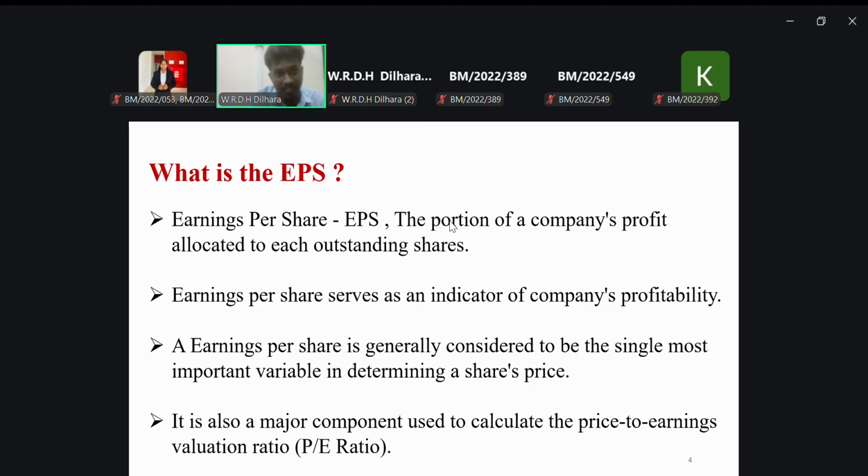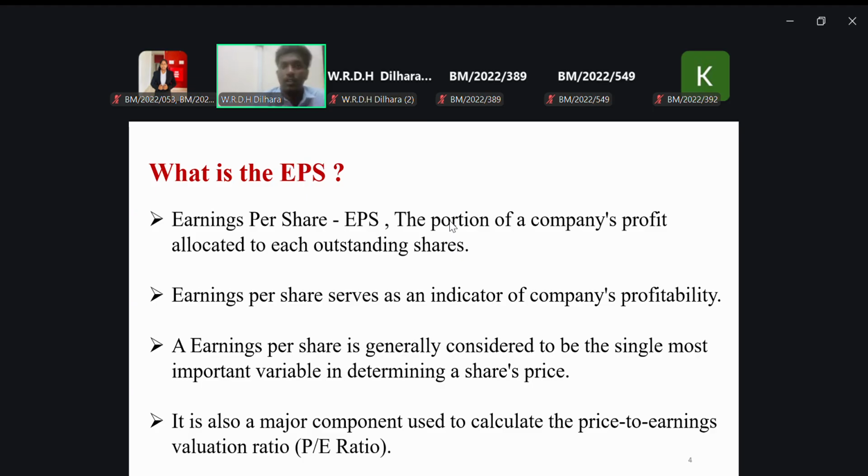As I mentioned previously, one of my friends invested in the share market. The first time, he invested when the share price was very low because the earning per share shown in the financial statement was very low.